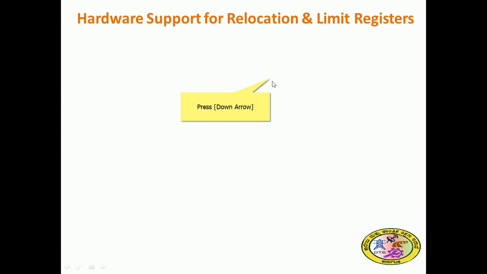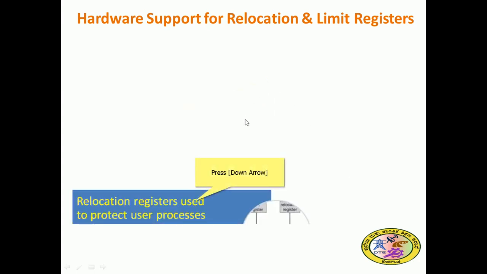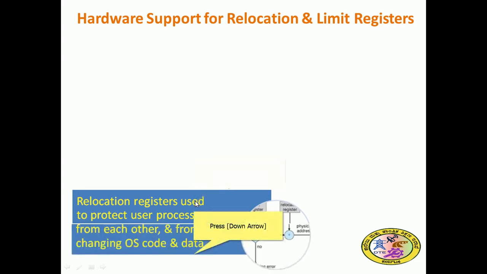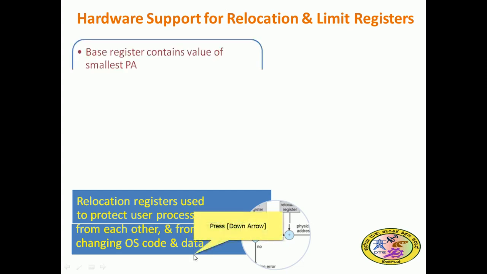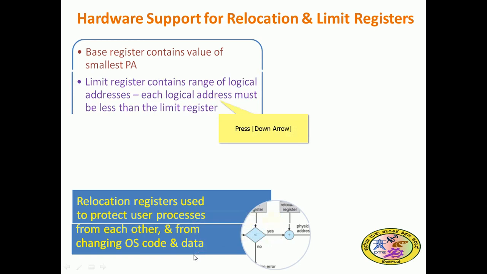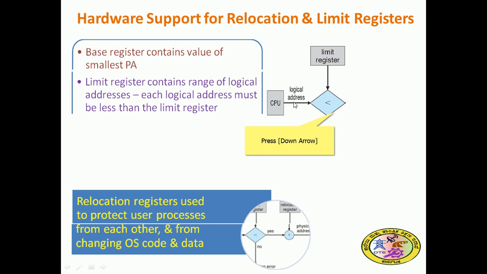So that is the hardware for this relocation. The relocation register is used to protect user processes from each other, and from changing OS code and data. The base register contains the value of the smallest physical address. The limit register contains the range of the logical addresses. Each logical address must be less than the limit register, as we have seen in the previous slide with the example of computation.